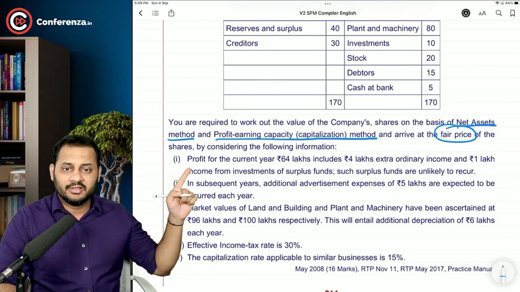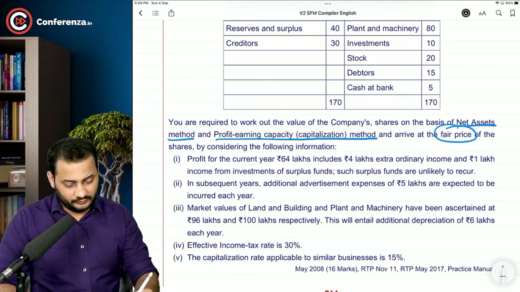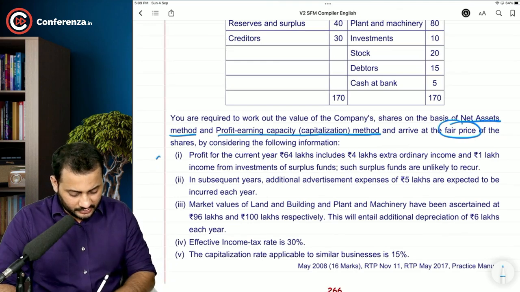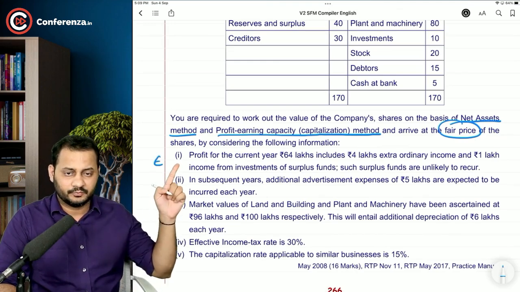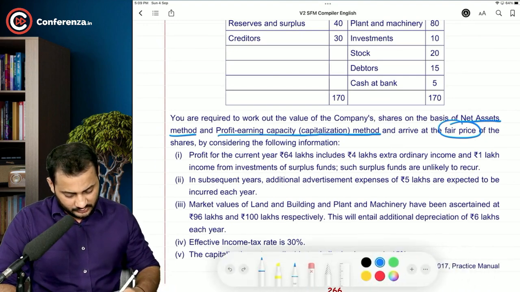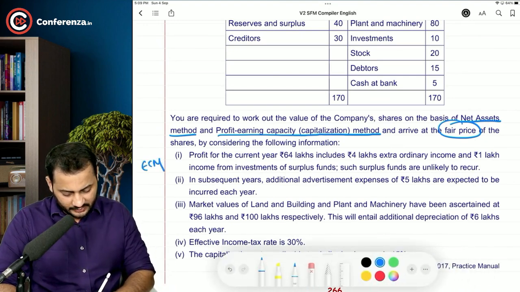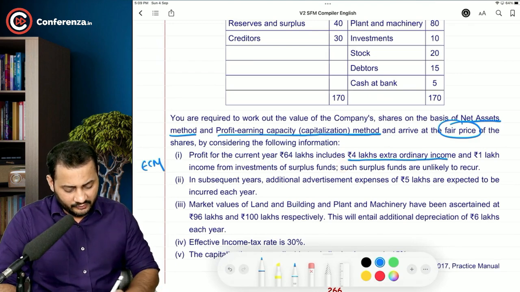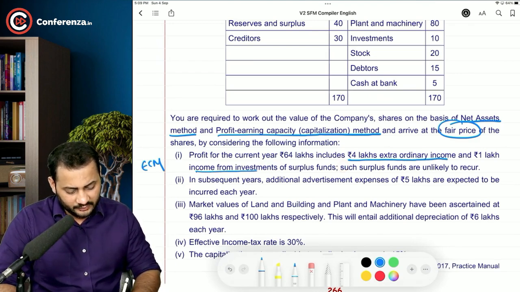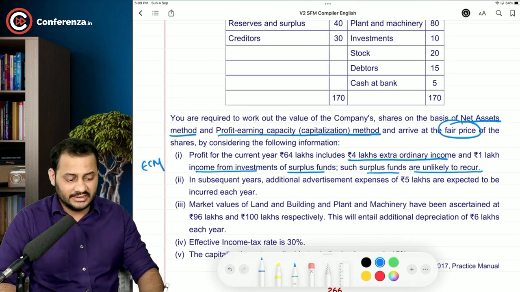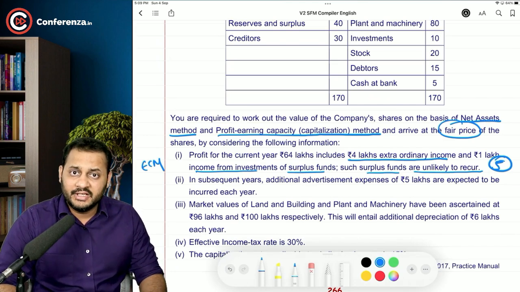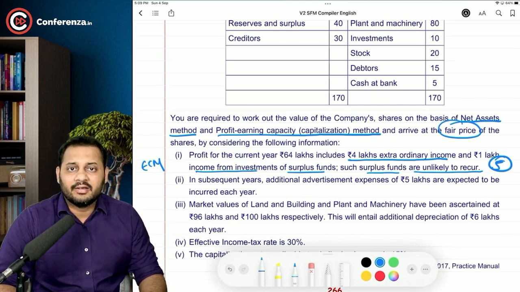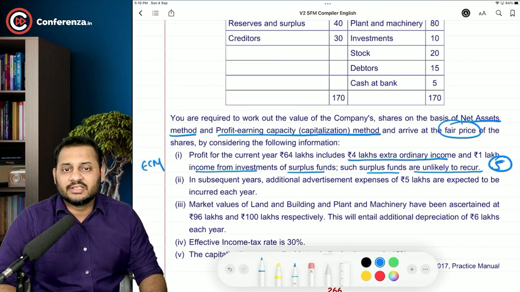Profit for the current year is 64 lakhs. This is for the earnings capitalization method, so I will just write down the information. See, profit for the current year of 64 lakh includes 4 lakh of extraordinary income and 1 lakh of income from the investment of surplus fund. Such surplus funds are unlikely to recur. That means these 5 lakhs will not be incurred again, and both of them are income. We have to adjust that in 64 lakhs.